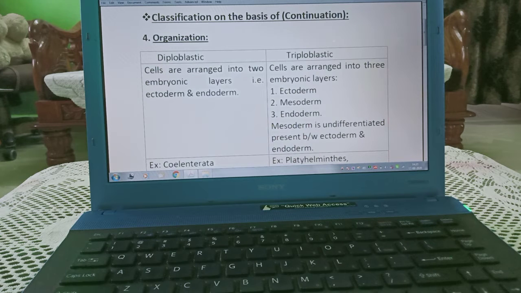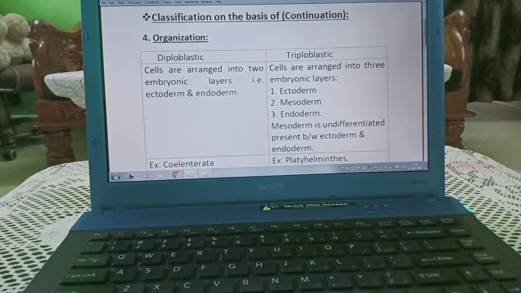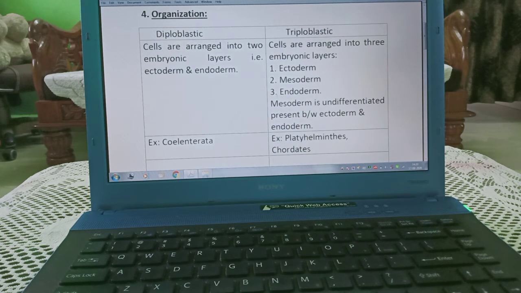where the embryo is in its young stage, then it is known as blastula, then it converts into gastrula, gastrula into morula, and morula into embryo. So here, in the blastula stage, cells are arranged into two embryonic layers, that is ectoderm and endoderm. Triploblastic cells are arranged into three embryonic layers, that is ectoderm, mesoderm and endoderm.